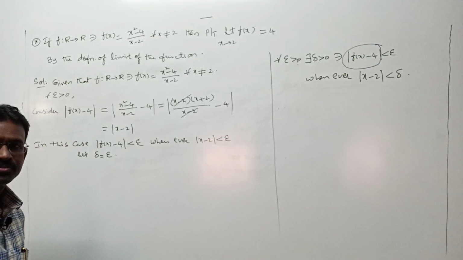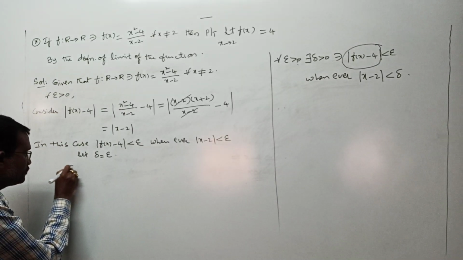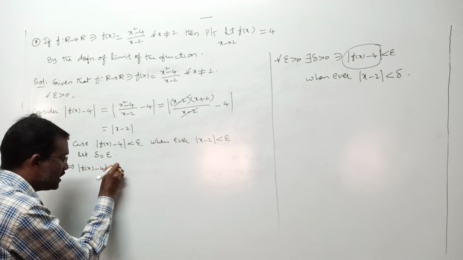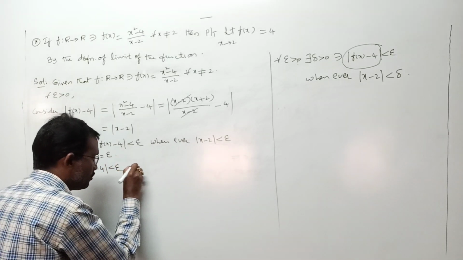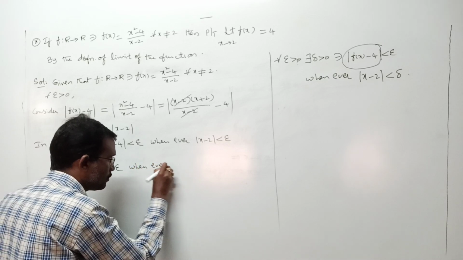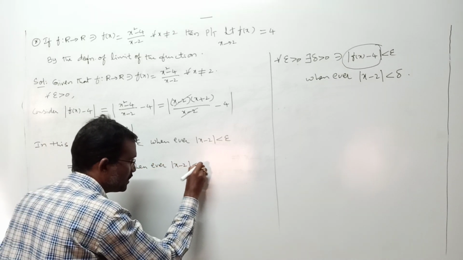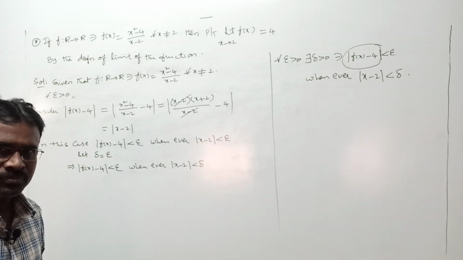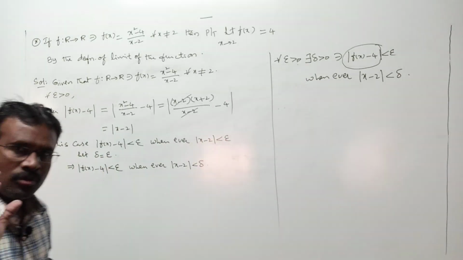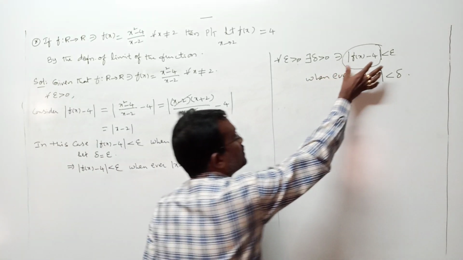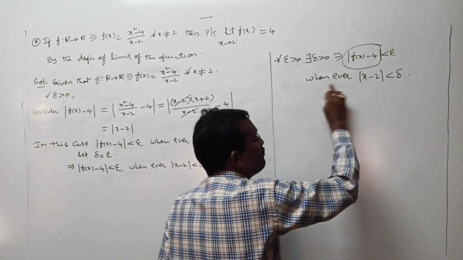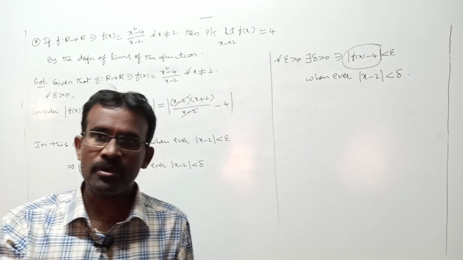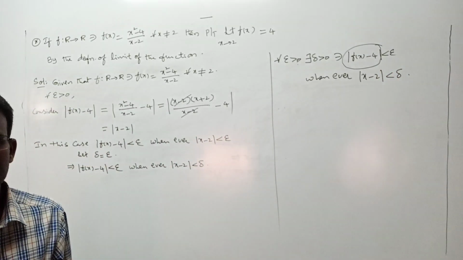Now I take this. Then what we got here? Mod f of x minus 4 is less than epsilon, here I am not changing, whenever mod x minus 2 is less than delta, because here I am replacing epsilon with delta. Any doubt is there? I said actually we should get what? This is less comparing with a least positive real number. Whenever this is less comparing with a least positive real number, that may be epsilon or delta, whatever it may be, leave it, right?